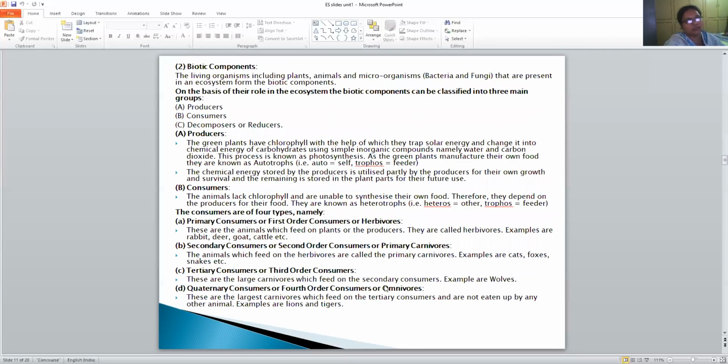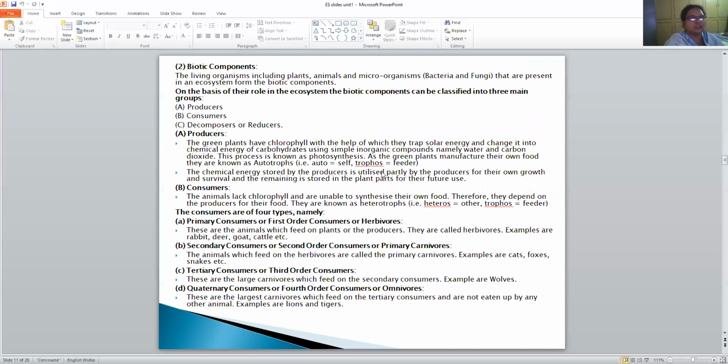Now coming to the biotic components. Biotic components involve three major types, that is producers, consumers and decomposers. Producers are the green plants which have chlorophyll and are able to synthesize food by themselves, called photosynthesis, right? Then consumers are those which feed on the producers. Consumers are again classified into four types: primary, secondary, tertiary, and quaternary.